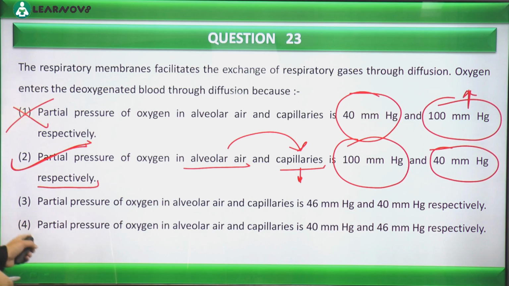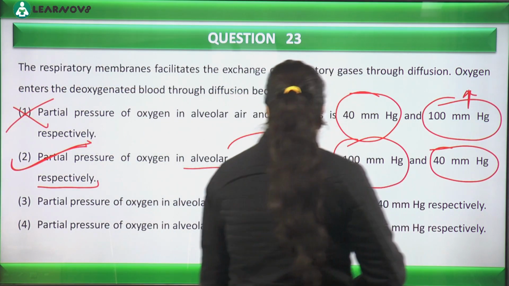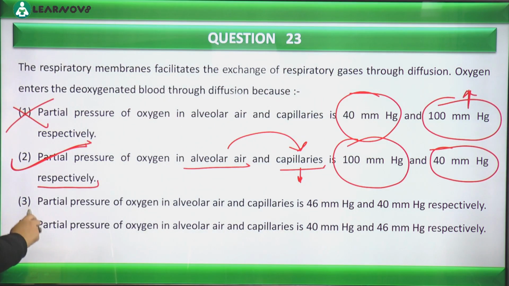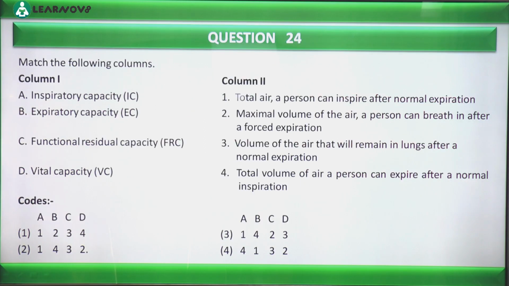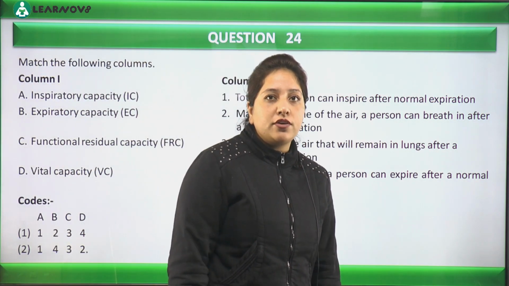Partial pressure of oxygen in alveolar air and capillaries is 46 mm Hg and 40 mm Hg. No, again this is wrong. 40 mm Hg. Yes, this is exactly wrong. So the correct option becomes option number 2. Is that clear? Let's come to the next question now. That is question number 24.